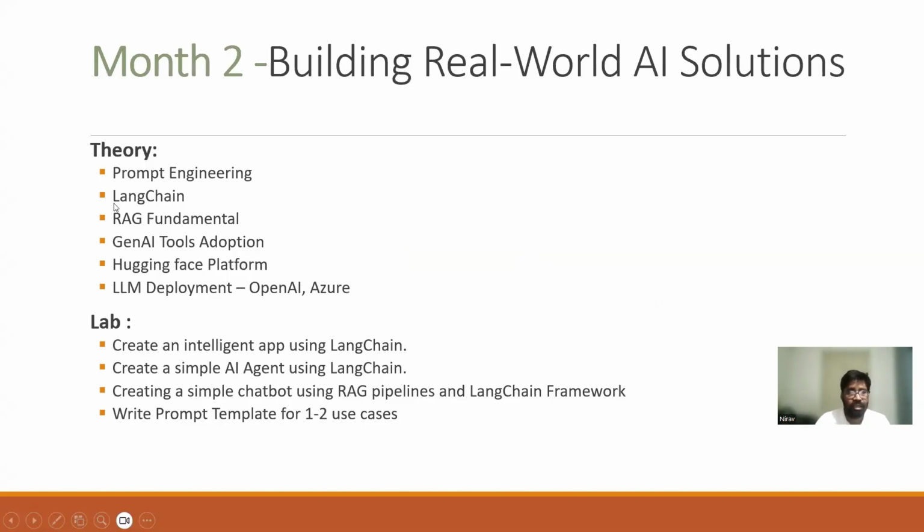You need to learn the LangChain framework, where we create applications: GenAI applications, agents, RAG-based applications. So you need to learn RAG fundamentals. Because we have now started developing applications, if you know how to use GenAI tools, it will be easier for you to develop the application.